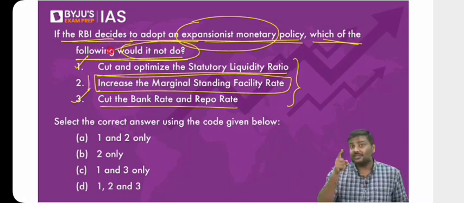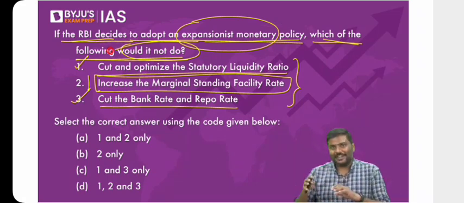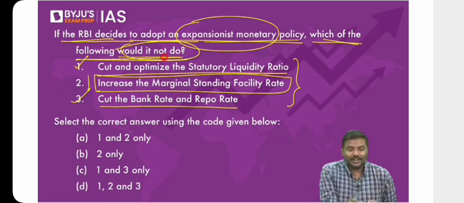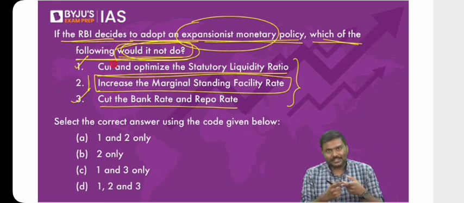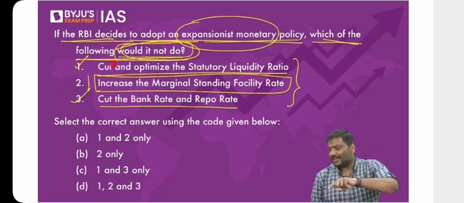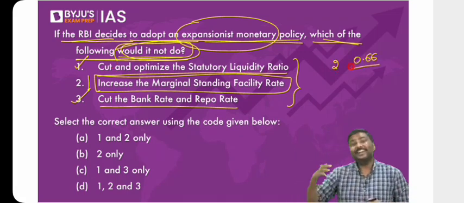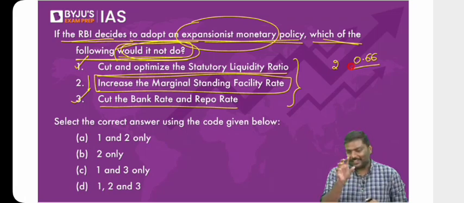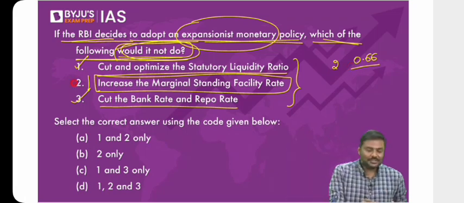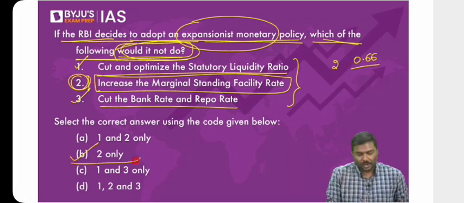I hope you understand. Right? So please read the questions very, very carefully. Because only 42% have answered correctly. 44% did not read the question correctly. Although it is easy. This question is easy. It's not difficult. You did not read the question correctly. Hence, congrats. You did not only lose 2 marks. You also lost 0.66 more marks. Right? Negative marking. So please be very careful. And this 2.66 is very important for you. Okay. So second one is right. The tool that RBI will not use. Right option will be option B. 2 will not be used.